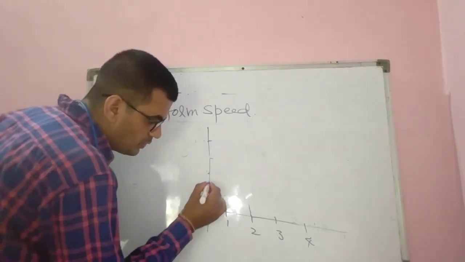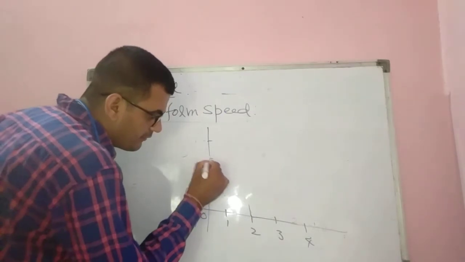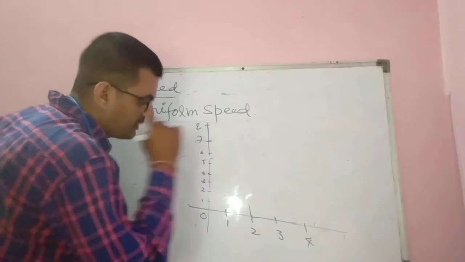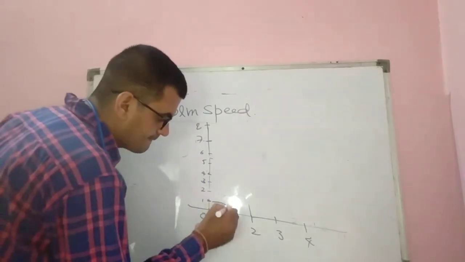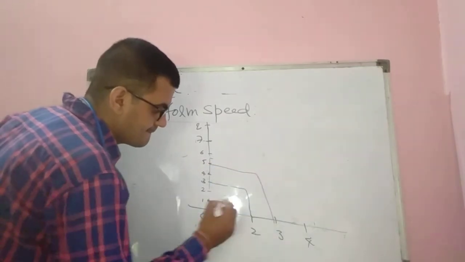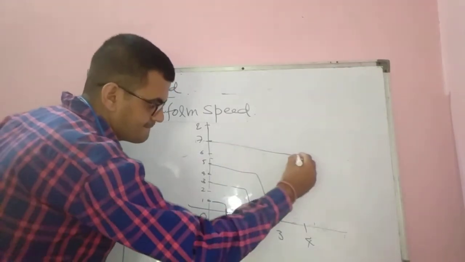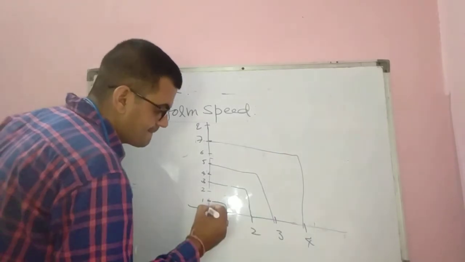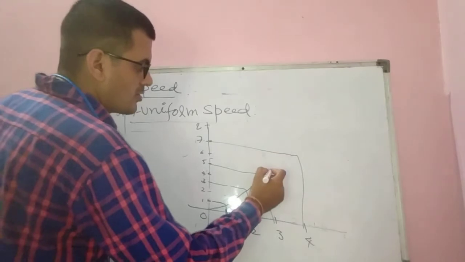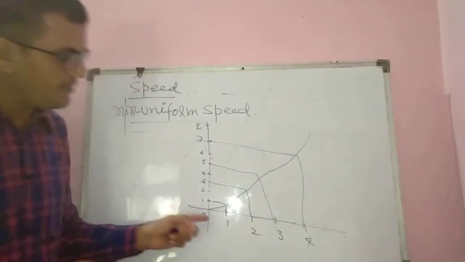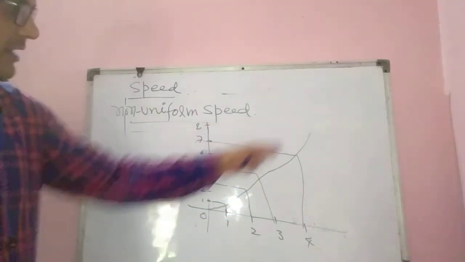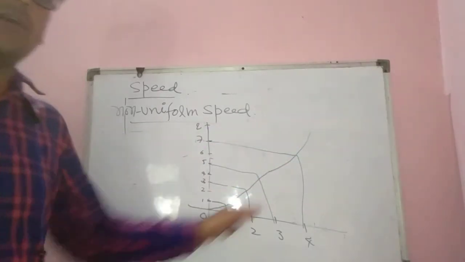1, 2, 3, 4, 5, 6, 7, 8, like this. So you can see from here, I have drawn it roughly. You can see that the shape of the graph is in the form of a curve.